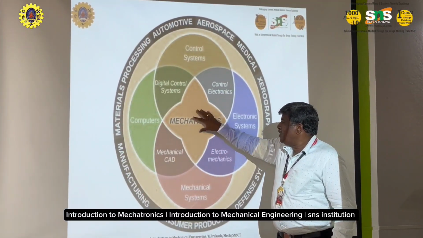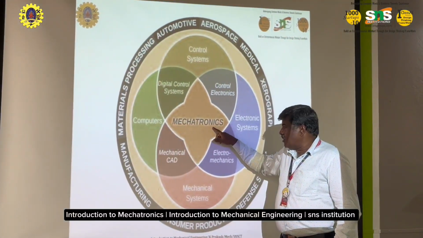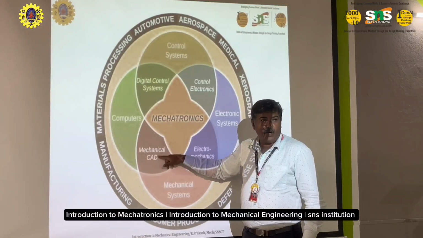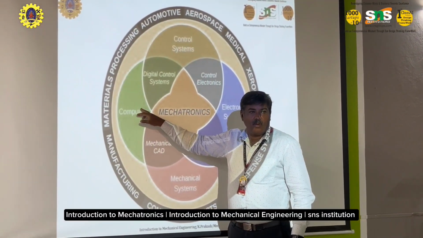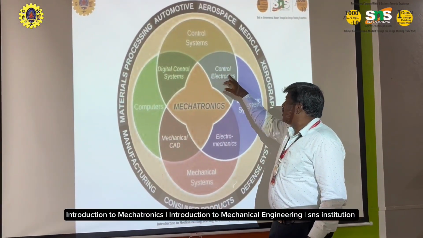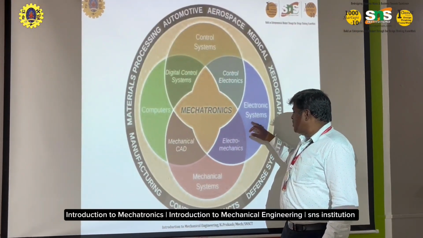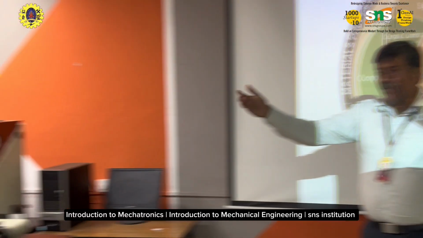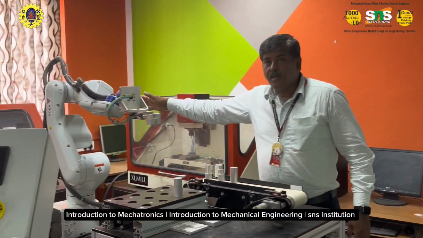Here the heart is mechatronics, which has combined with mechanical CAD, which plays a very important role in the designing. Then we are using computers to control all the other parts, and we have digital control systems, normal control, electronics based control systems, and then electronic systems and mechanical systems. For example, in a real world example, this is a conventional milling machine and this is a turning machine.